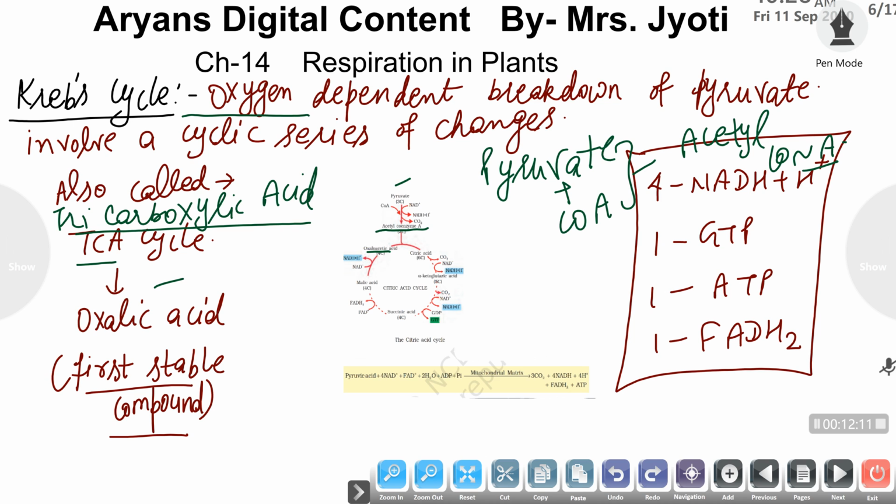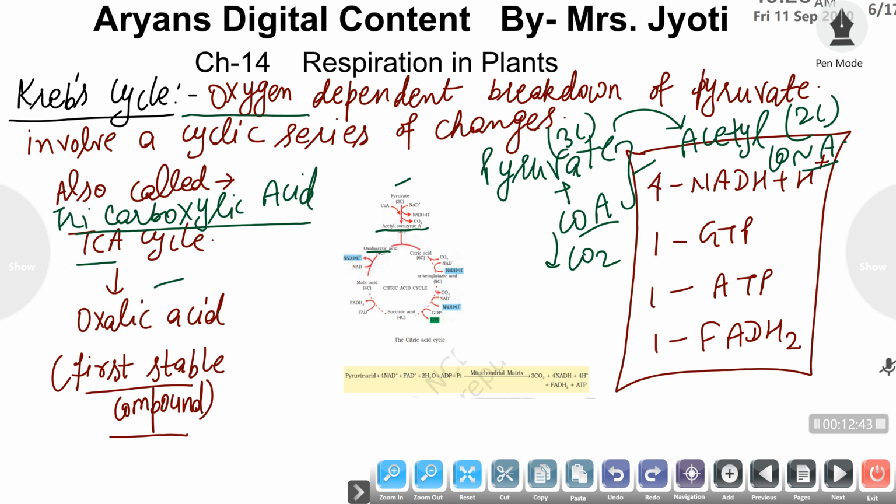The acetyl coenzyme A is a 2 carbon compound, and the pyruvic acid is a 3 carbon compound. So this reaction involves release of 1 CO2 molecule, and the 3 carbon pyruvate is converted to 2 carbon acetyl coenzyme A by adding coenzyme A. Then this acetyl coenzyme A enters the citric acid cycle or the TCA cycle.